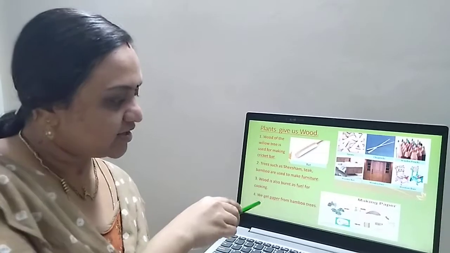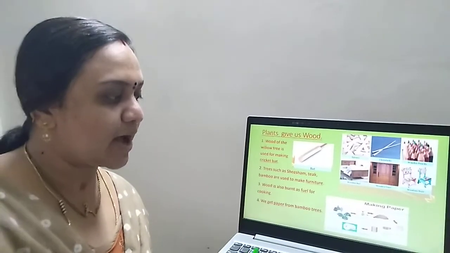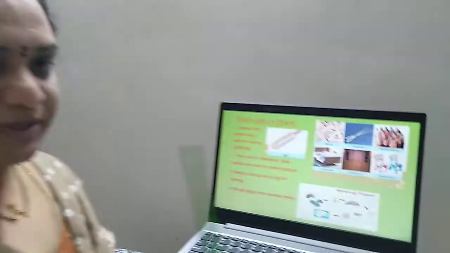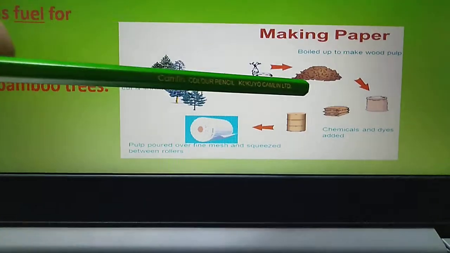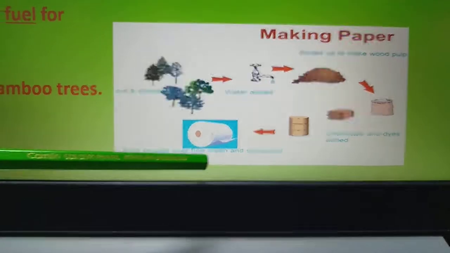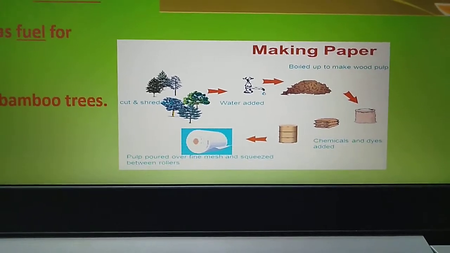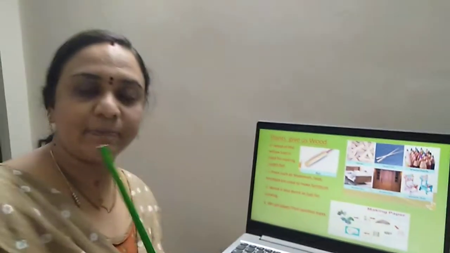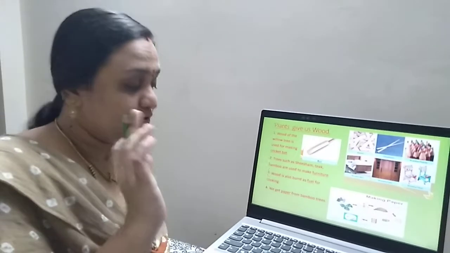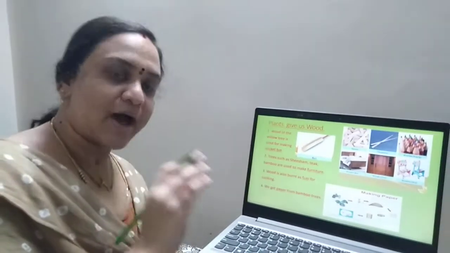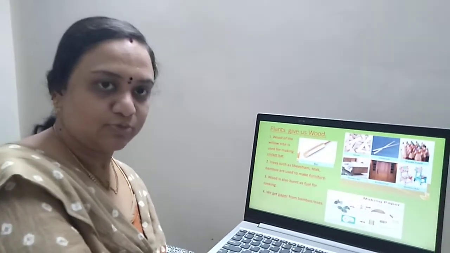Okay, children. Now we get paper from bamboo trees. Can you see this picture closely? How different trees are cut and it is crushed. See, after that it is made into paper. You will learn more about making paper with trees in higher classes. Now you will remember we get paper from bamboo trees. Shall we move on?